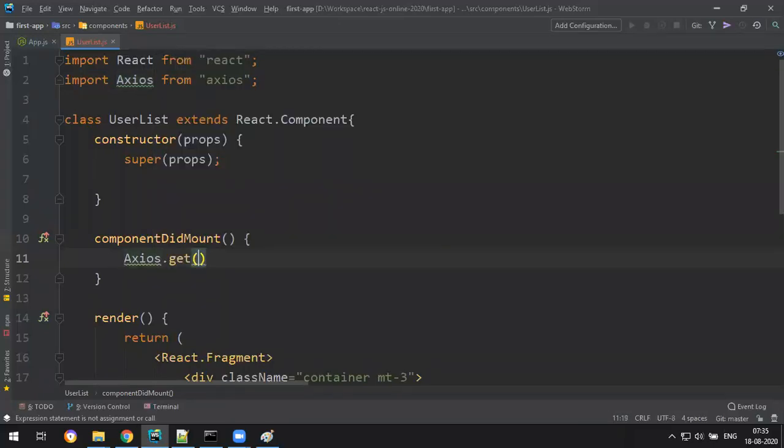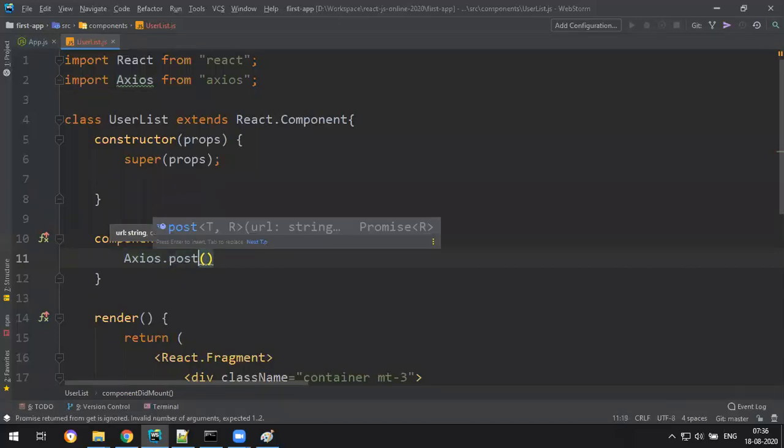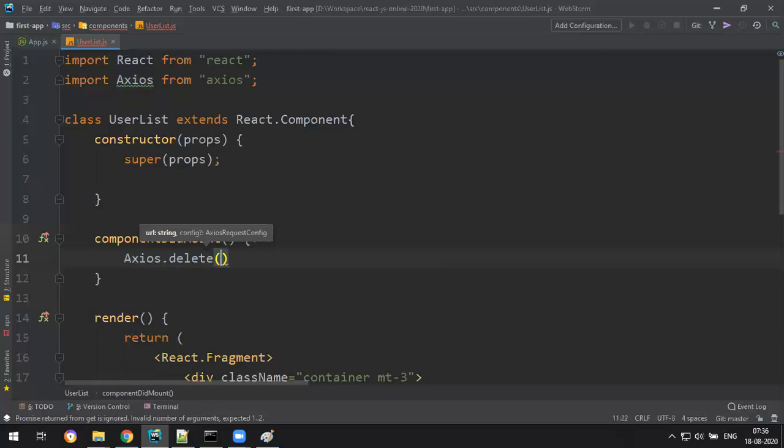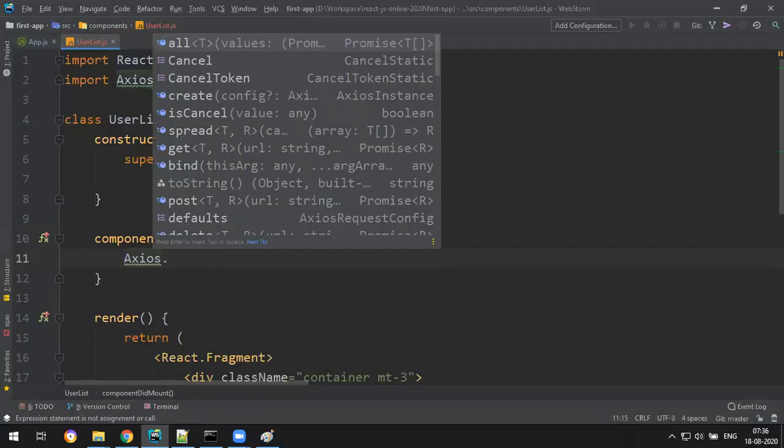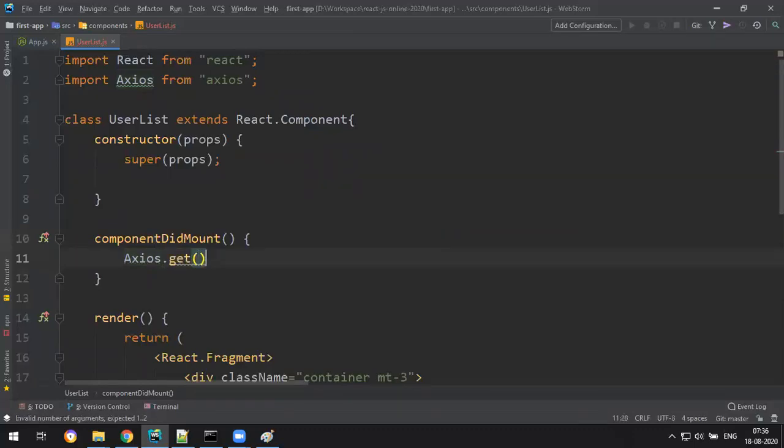We have different functions. Axios.get means a get request. We also have Axios.post, put if I want to update something, and Axios.delete if I want to delete something on the server side. But as of now I just want to fetch data, just get the data. The get function receives one string, the URL: from which server you have to get data.